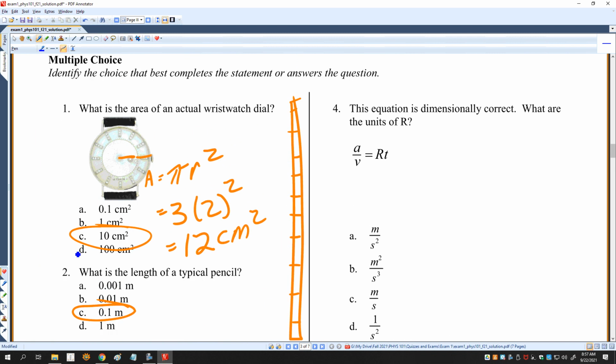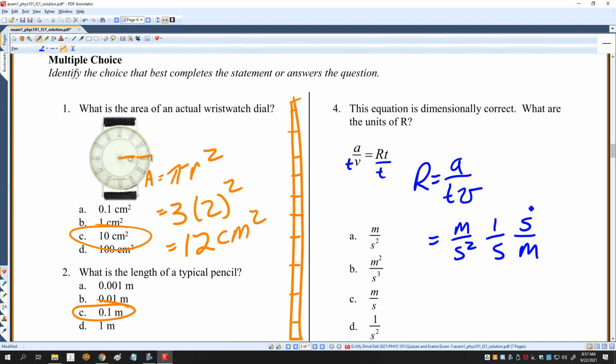All right, what are the units of r in this equation? Okay, well, I'm just going to solve this equation for r. I'm going to divide both sides by t. So r is equal to a over tv. A is meters per second squared, 1 over seconds, seconds over meters. This is the equivalent, by the way, of 1 over v. So here I have a cancel, cancel, cancel, cancel. I'm left with 1 over second squared.